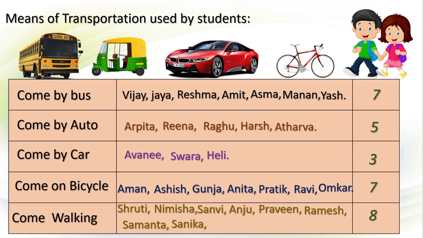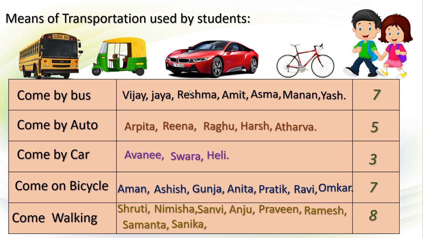Now dear children, this is the information of our class of strength 30. See, this is very easy, isn't it? We came to know that 7 students come by bus, 5 by auto, 3 by car, 7 ride their bicycle and 8 come by walk to the school. This is nothing but handling the data.